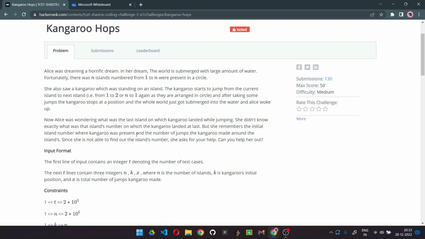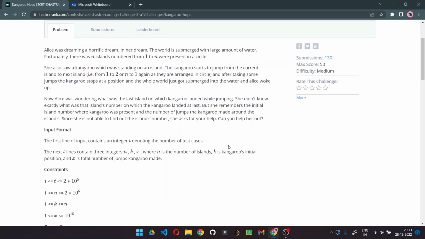But she remembered the initial island number where the kangaroo was present. So the number from where the kangaroo started jumping is in the mind of Alice, and also the number of jumps the kangaroo had made. Since she is not able to find the island number, she asks for your help. Can you help her out?